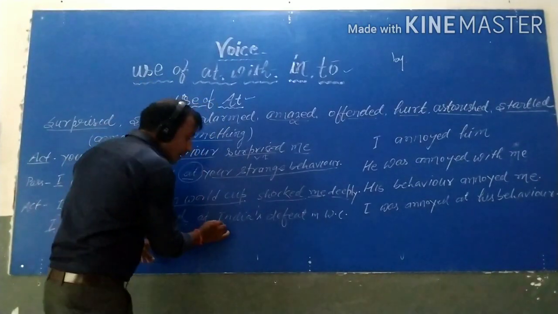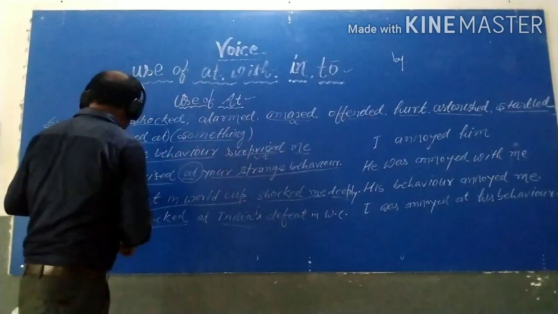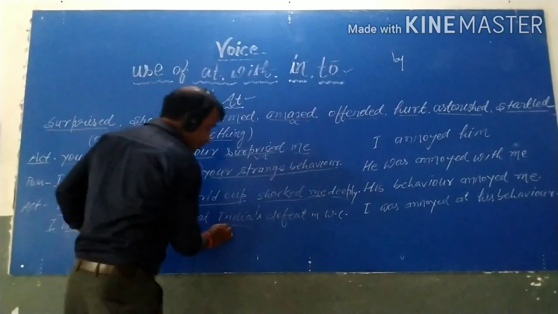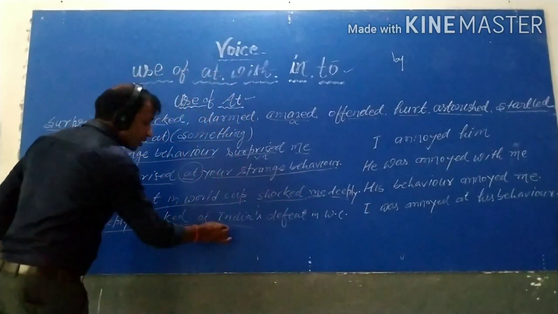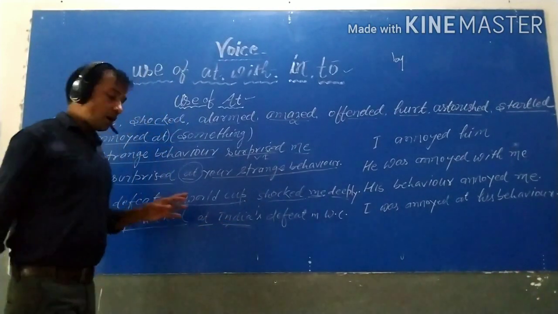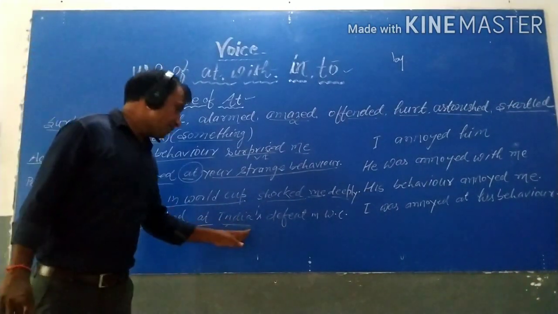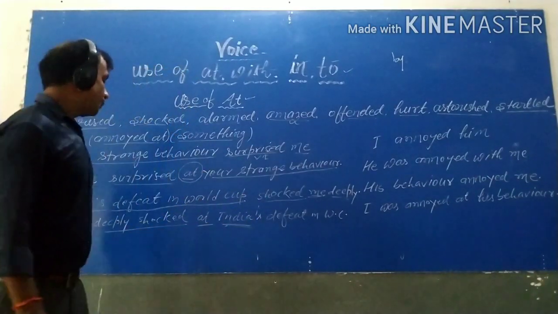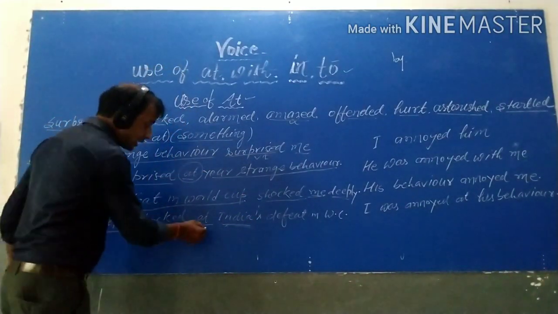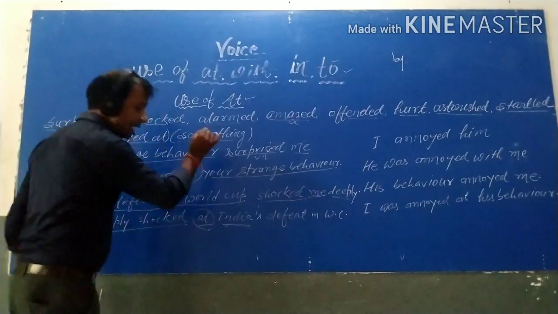And in this, the subject will become the object of the passive. So India's defeat in World Cup. Here the subject of the active voice will be written in the form of the object of the passive voice with a preposition, and the certain preposition is at here.